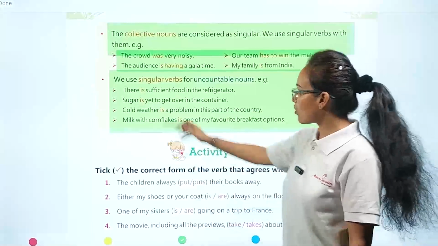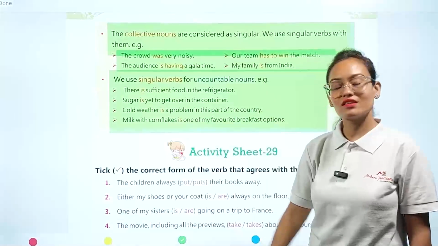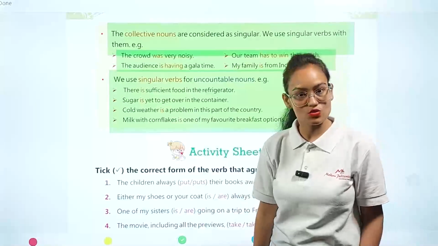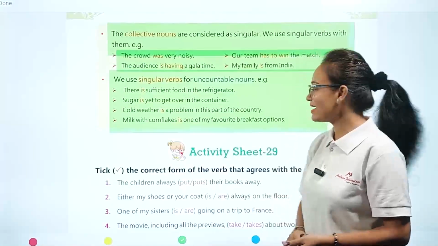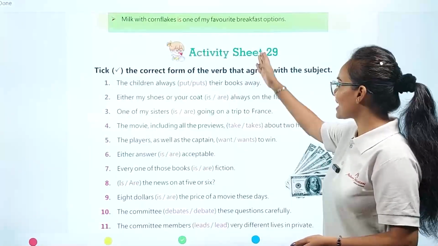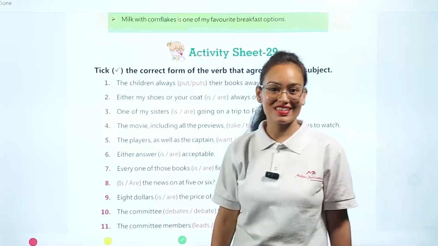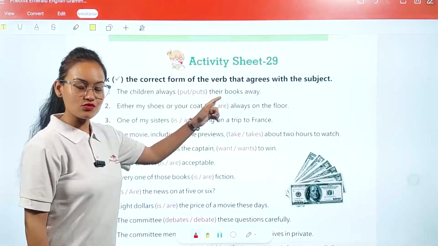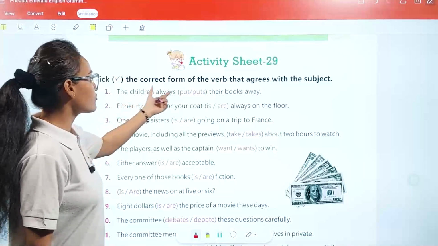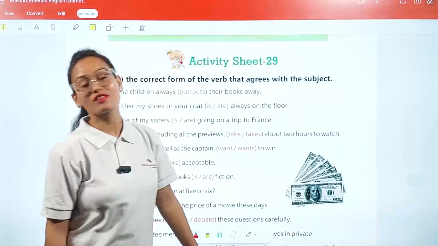Okay. So in all these sentences, my dear students, uncountable nouns are present. That's why we are going to use a singular verb here. Now come with me and let's see activity sheet number 29. In activity sheet number 29, what do we have to do? Let's see. Take the correct form of the verb that agrees with the subject.